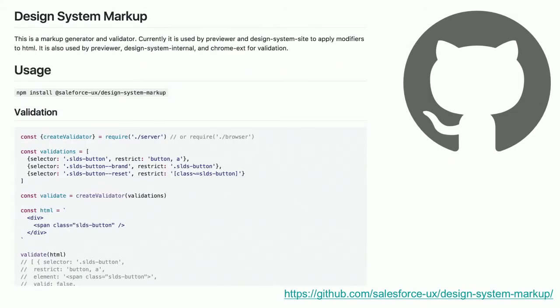The other one is design system markup. This one is available if you want to give it pairs of selectors and restricts. You don't even have to use our system. Just give us those assertion selectors. What you'll end up with is the ability to generate markup, that is, add selectors to the markup, and to validate that markup. It'll tell you, hey, this class wasn't added to the right element.